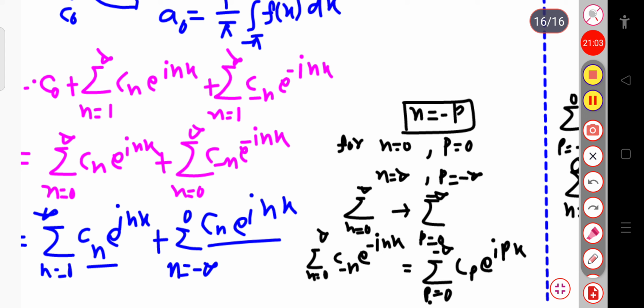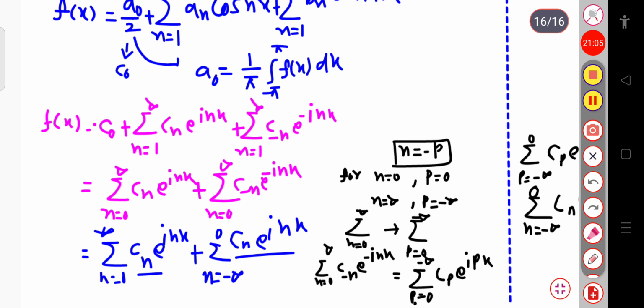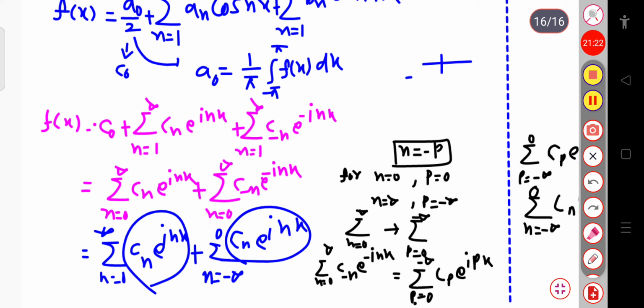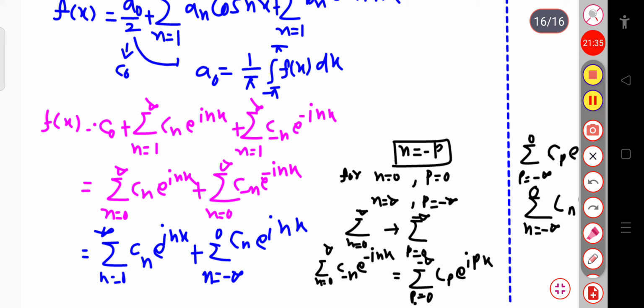So finally if I write the Fourier series, this will be equal to the sum over n equal to minus infinity to plus infinity Cn exponential inx. Within this summation sign, these two terms are equal. One is from minus 5 to 0 and the second term is from 0 to 5. So combining, I can write this from minus 5 to plus 5. In this way I can write the summation over n equal to minus infinity to plus infinity Cn exponential inx.